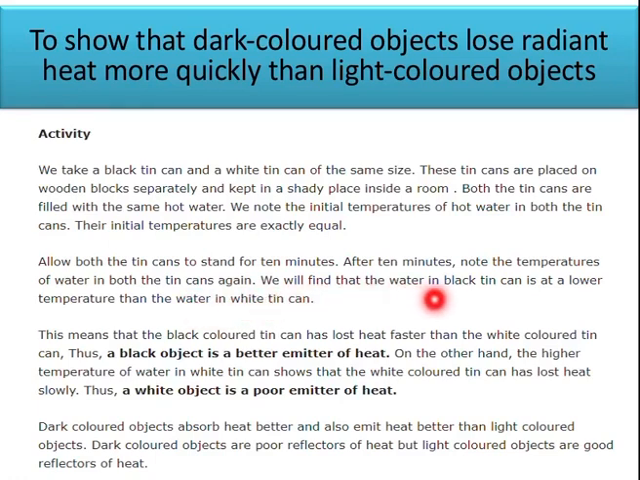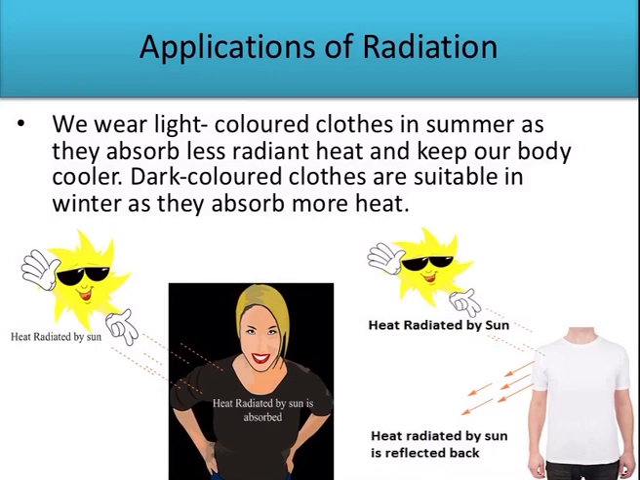What we will find is that the water in the black tin can is at a lower temperature than the water in the white tin can. So from this we got to know that the black colored tin can loses its heat energy, or radiates energy, faster than the white can. So due to this ability to absorb energy and radiate energy quickly,